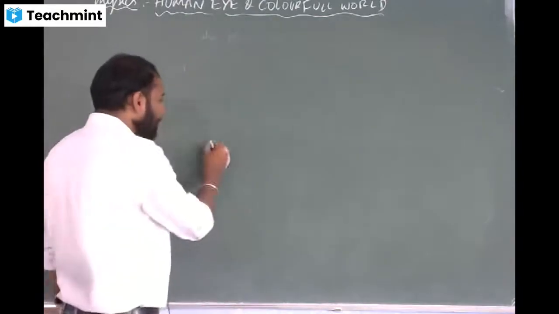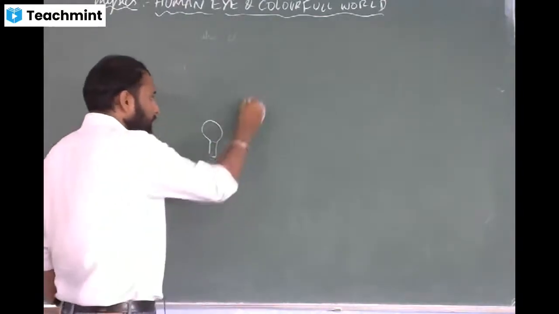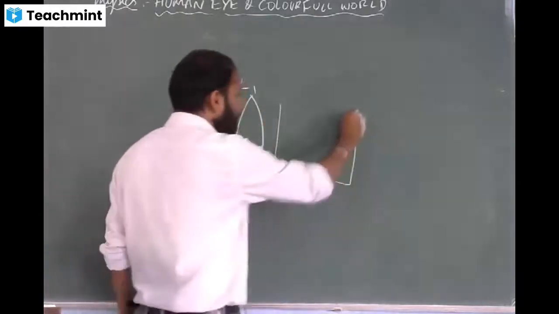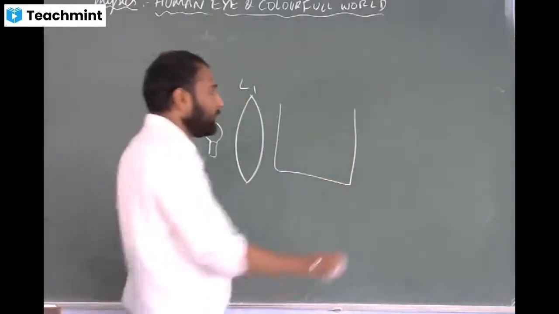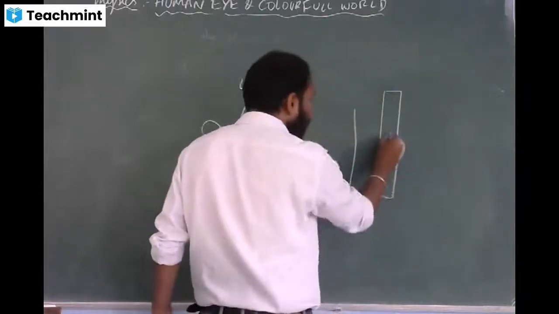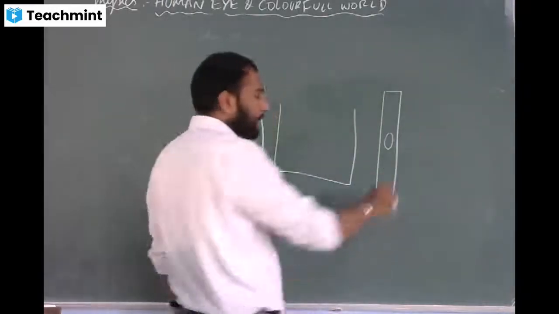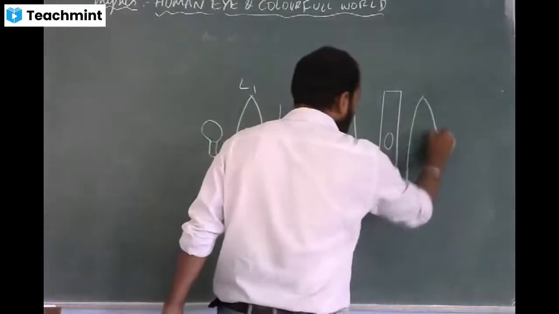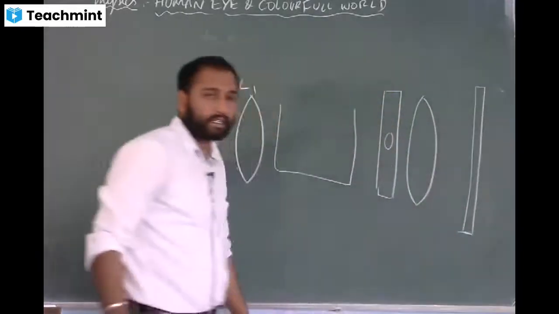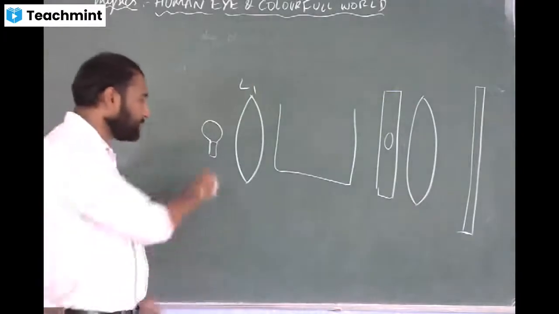Okay, we will take a source, then I will take lens L1. After that I will take a glass tank. After the glass tank I will take a cardboard with a circular hole at the middle. Then again I will place a convex lens. At the end of this I will place a screen. Okay, this is my setup.